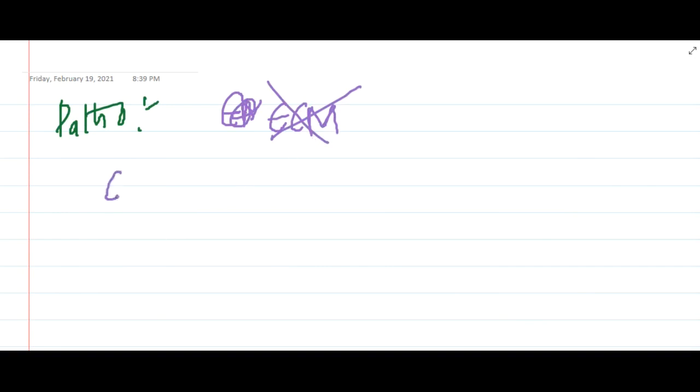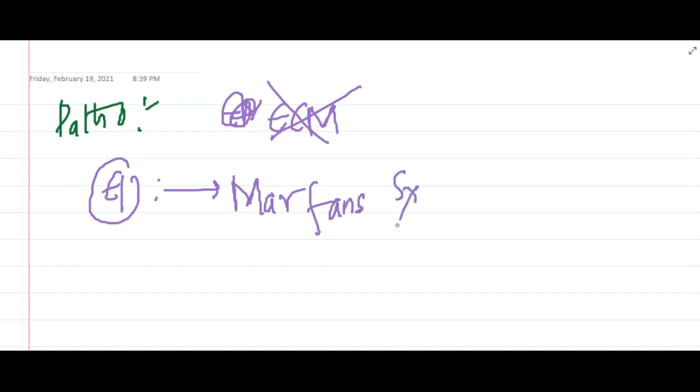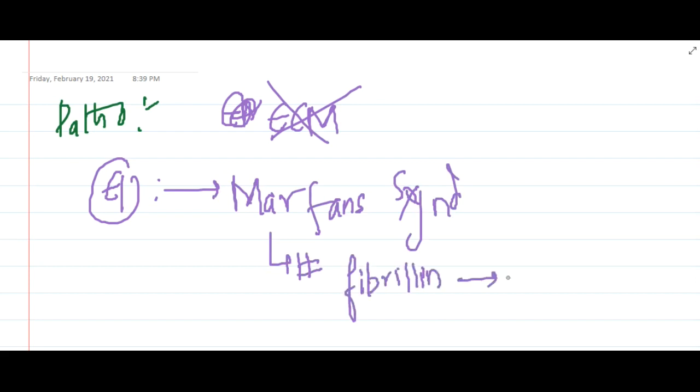If you see the etiological factors of aneurysm, first we have Marfan syndrome. Marfan syndrome occurs due to a defect in fibrillin synthesis, which leads to aberrant TGF beta activity, which will lead to weakening of the elastic tissue. This also leads to aneurysm.